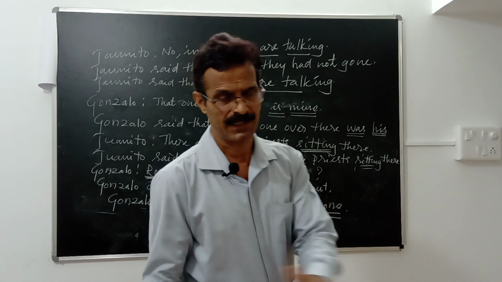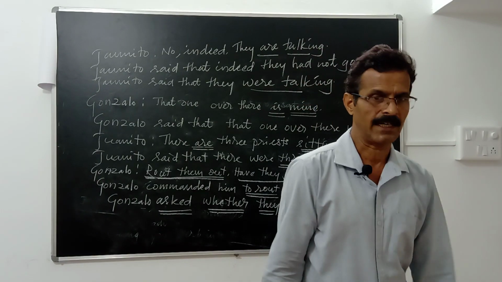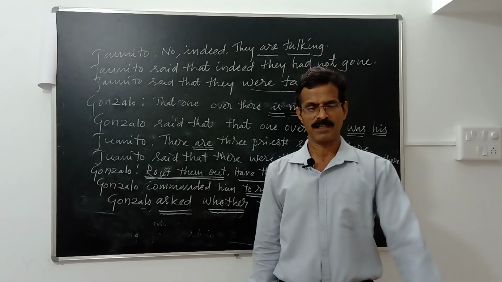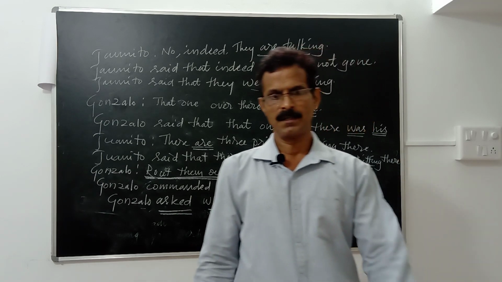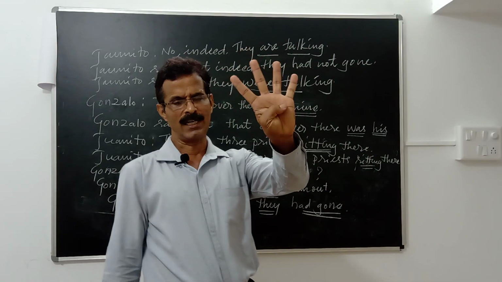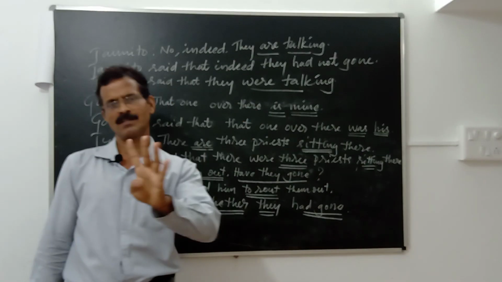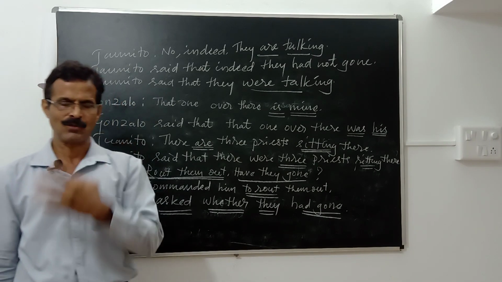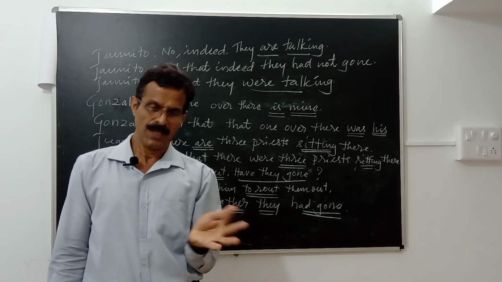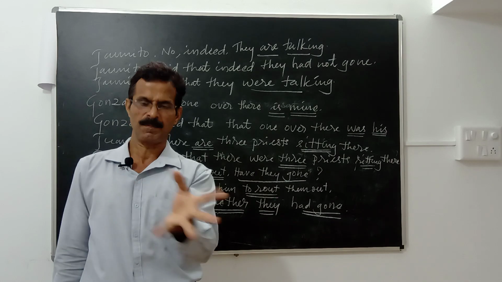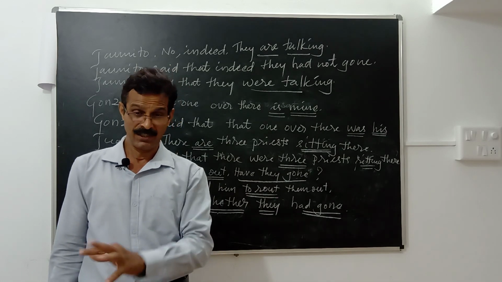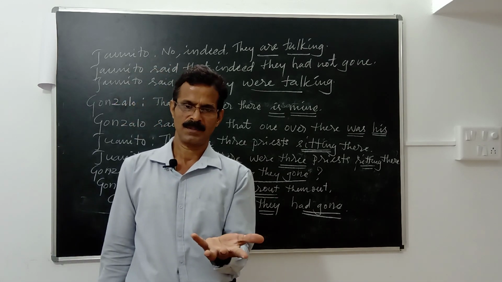Whenever you change a sentence from direct speech into reported speech, remember students, three important changes should be made. Changing the verb used by the speaker in the actual words, right?